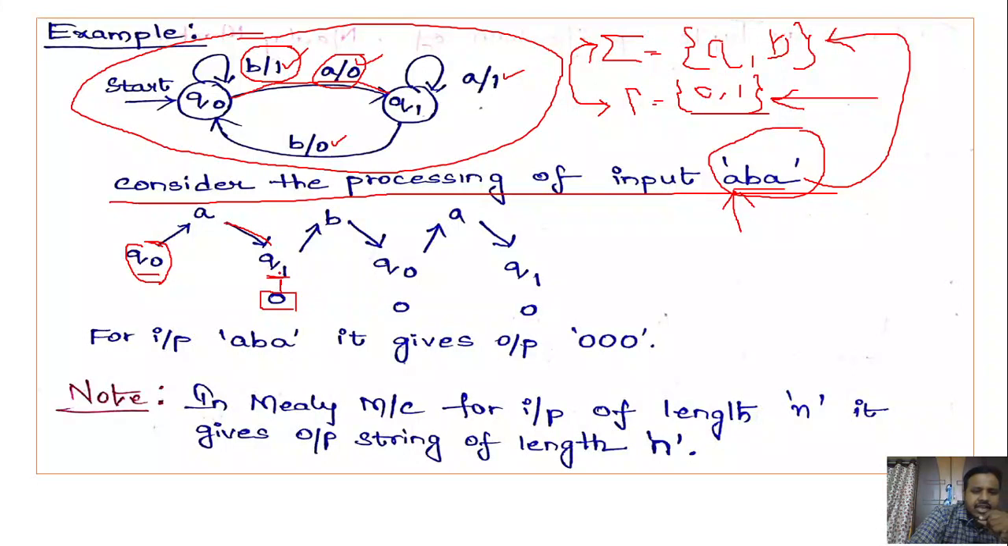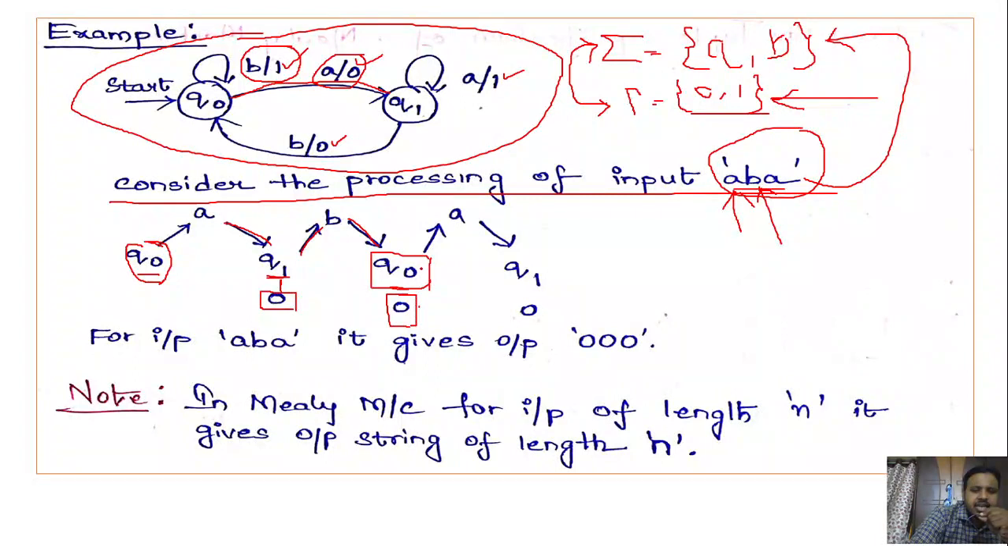Next, what is the current state now? Your state is Q1. What is the next input symbol? B. So Q1 on B, where should it go? It goes to Q naught, right? And what is the output associated with the transition? We are going to get the output as 0. So write the 0 below that state.